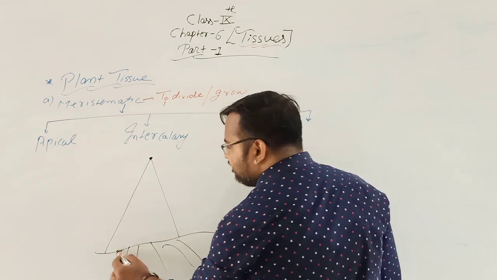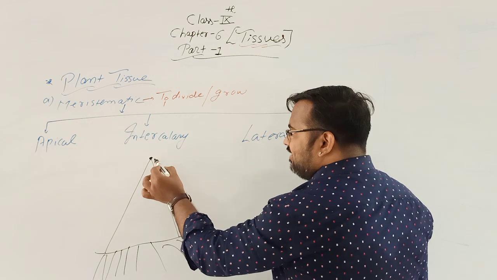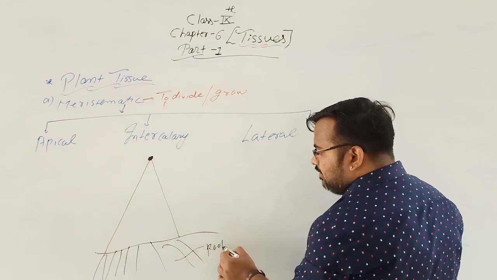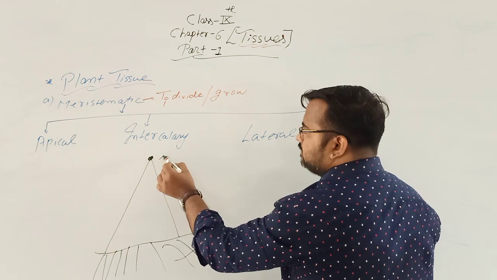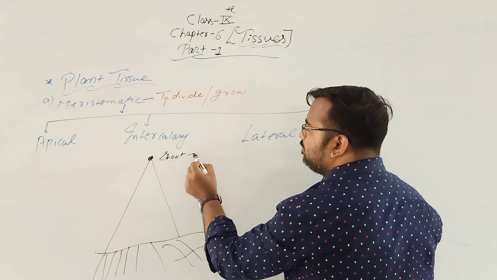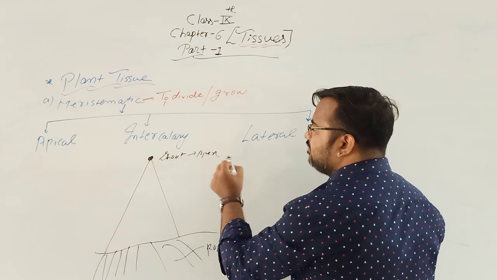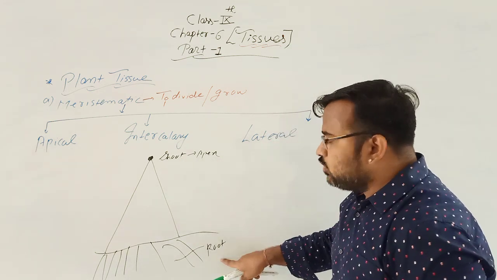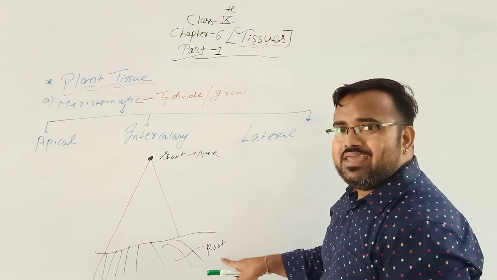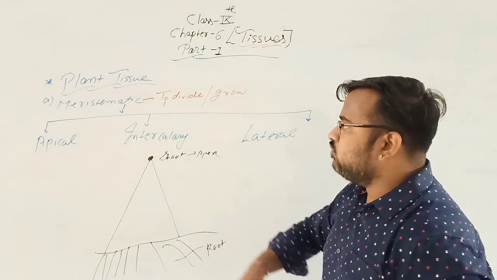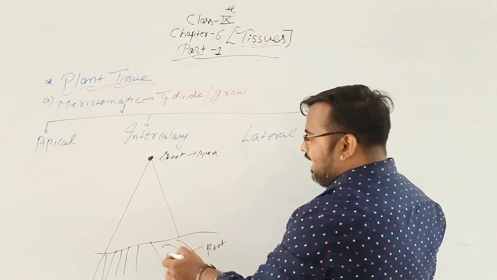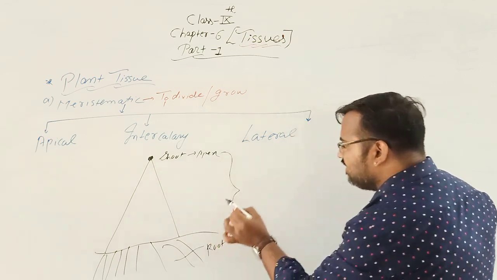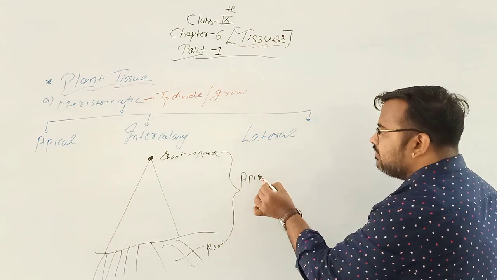These are the roots. So apical means the root, and this is the shoot. Shoot means apex. The root and shoot parts are growing in size by the tissue known as apical tissue. That means at the root part and the apex part, the tissues present are known as apical tissues.